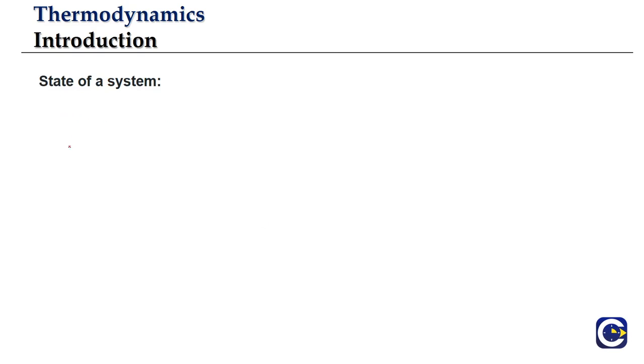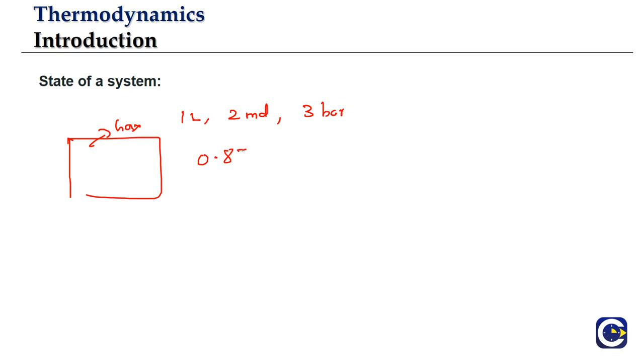Now, if somebody is telling us that there is a gas of 1 liter volume, 2 moles amount, and 3 bar pressure, like this, 0.8 joules of internal energy. So they are giving a combination of the values of the variables.